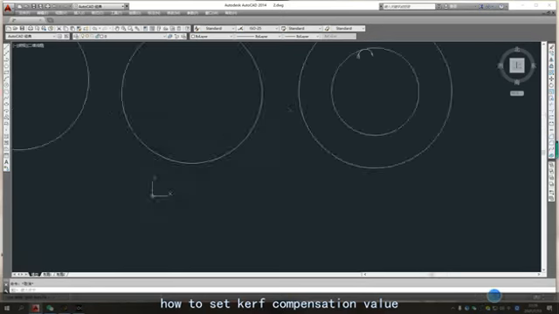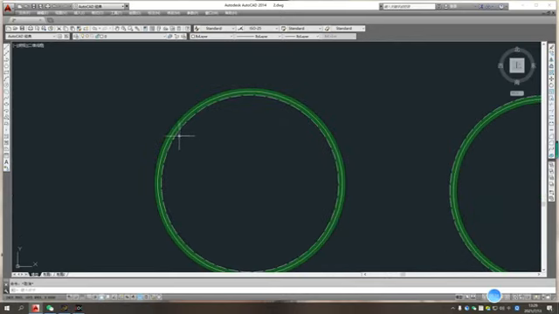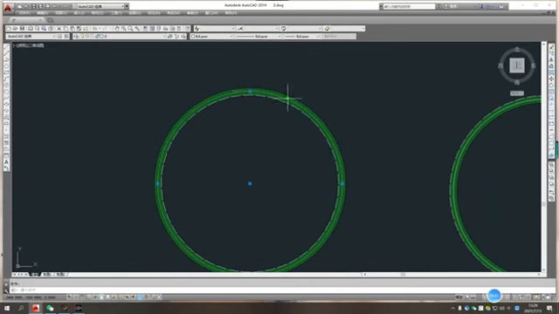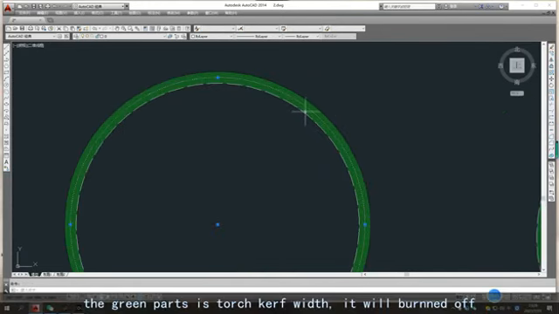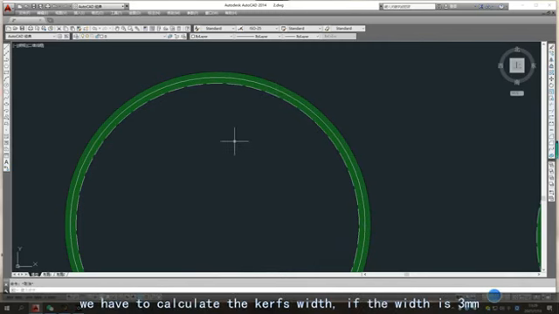We call it the tool compensation value or kerf compensation value. For example, we need this round plate from the dotted line. The green part is the torch curve width, which will burn off. We have to calculate the curve's width.